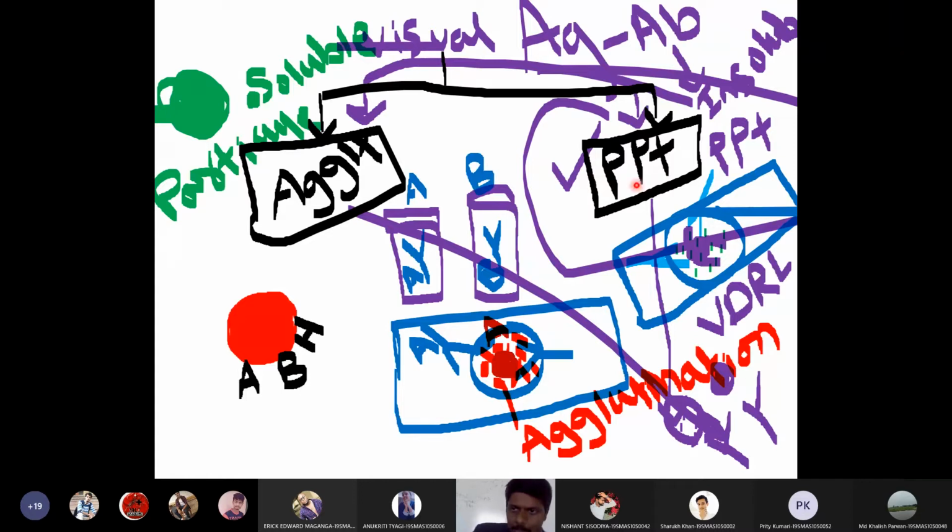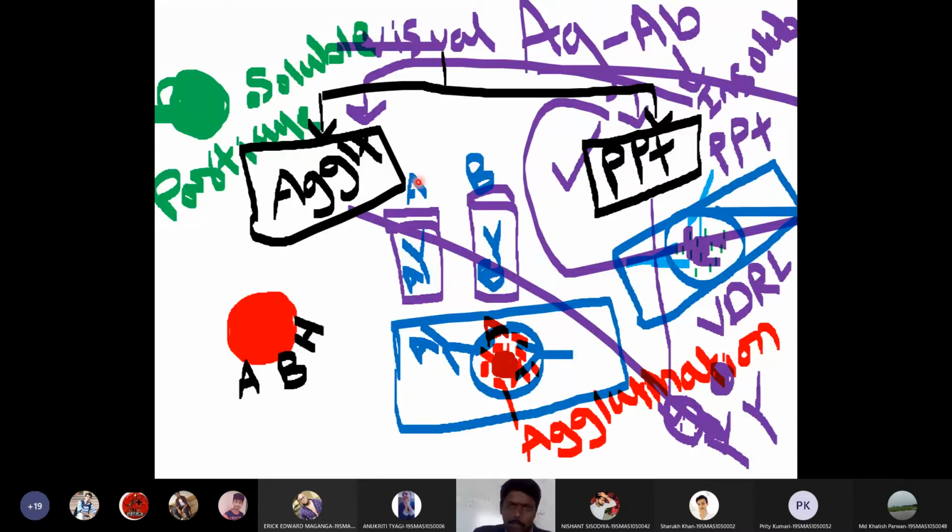Soluble antigen results in a precipitation reaction, and a large particulate antigen results in an agglutination reaction. One example of an agglutination reaction is blood grouping. Blood grouping is one classical example of agglutination. The other one is precipitation, and for precipitation the best example is VDRL.